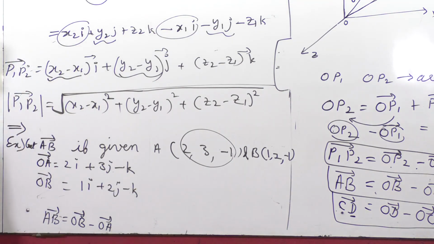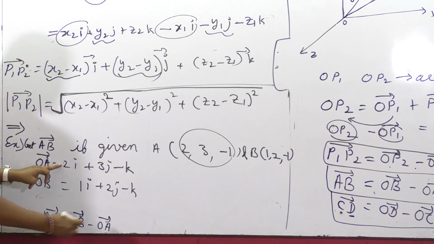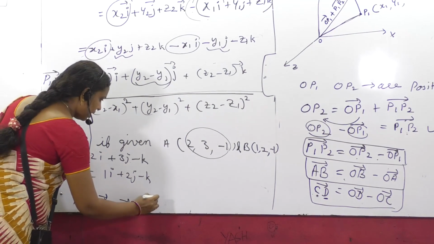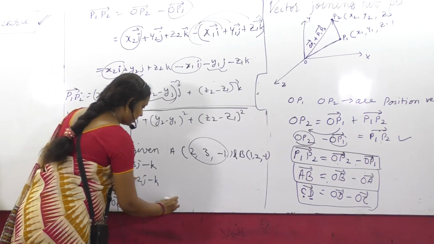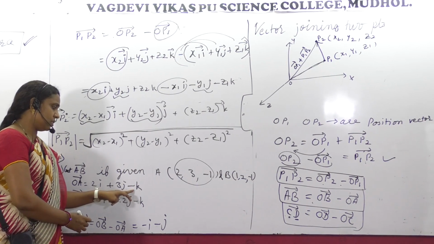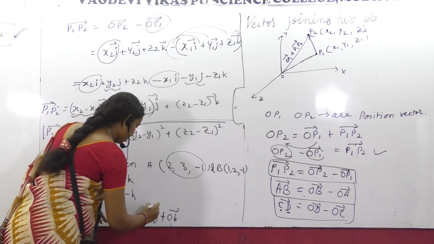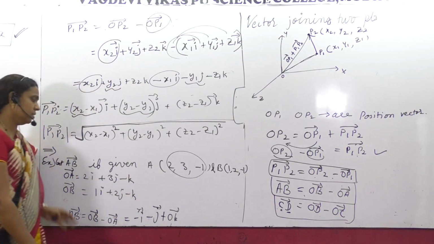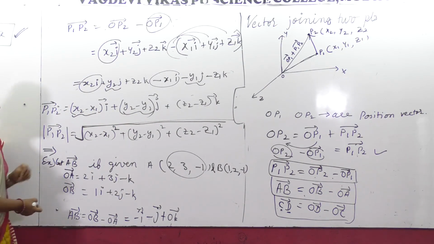Now OB minus OA: 1 minus 2, that is minus i; 2 minus 3, minus j; minus 1 minus of minus 1, that is 0k. This is vector AB. This is how you have to find it.